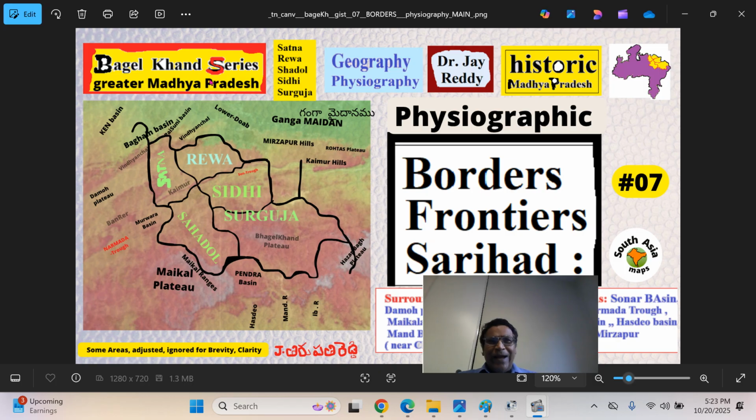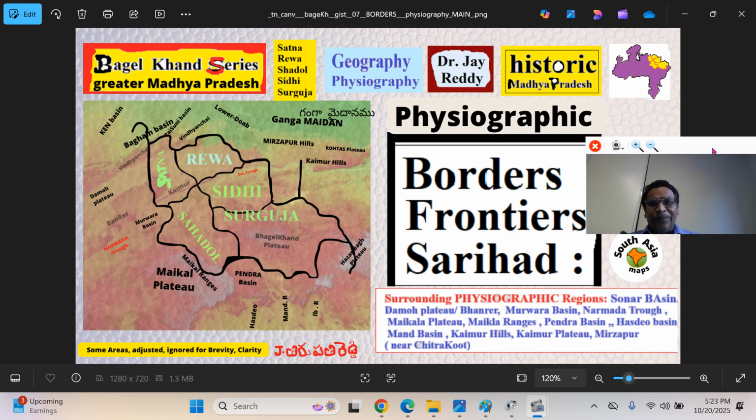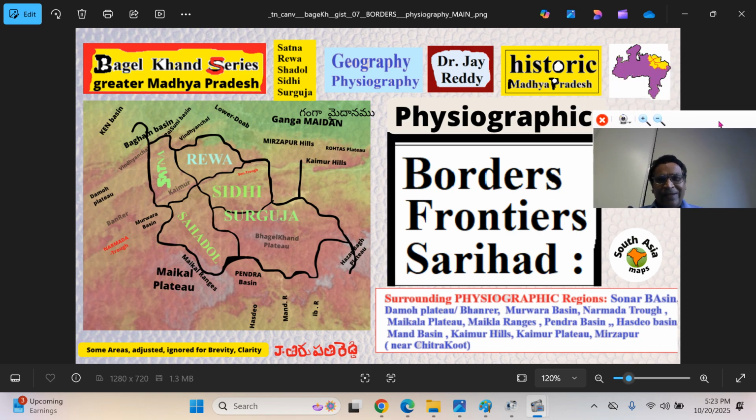We are looking at our Baghelkhand series. The Baghelkhand historical region consists of the older districts Satna, Rewa, Shahdol, Sidhi and Surguja in old Madhya Pradesh state. I have pointed this region in yellow color in the northeast here. This is part 7. We have identified this Baghelkhand historical region here, 5 districts.